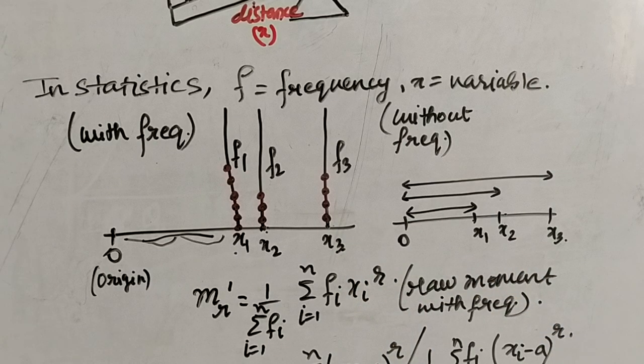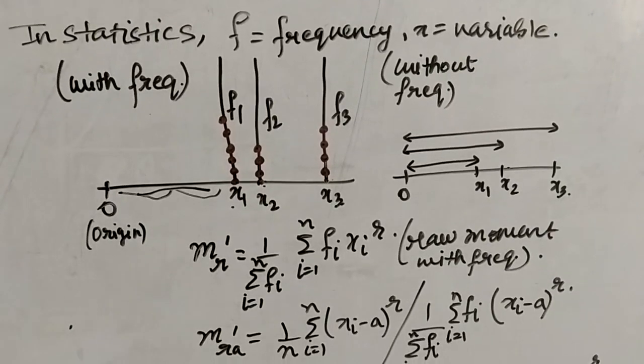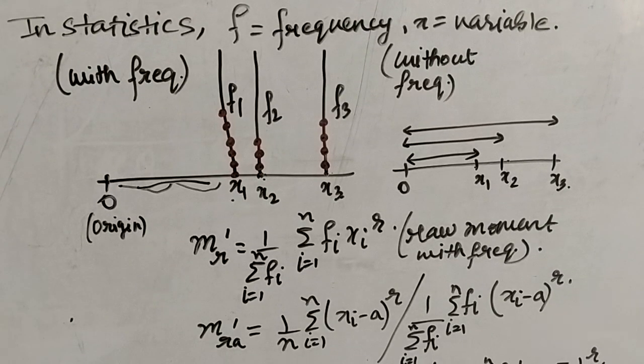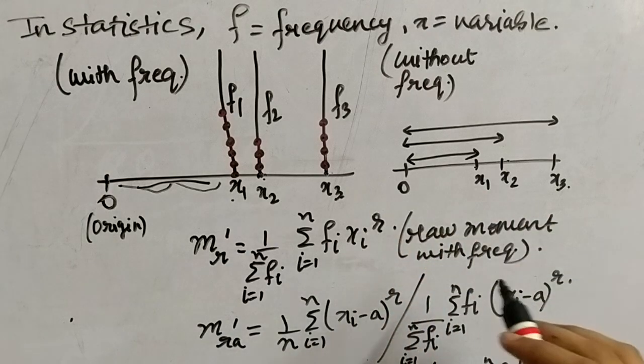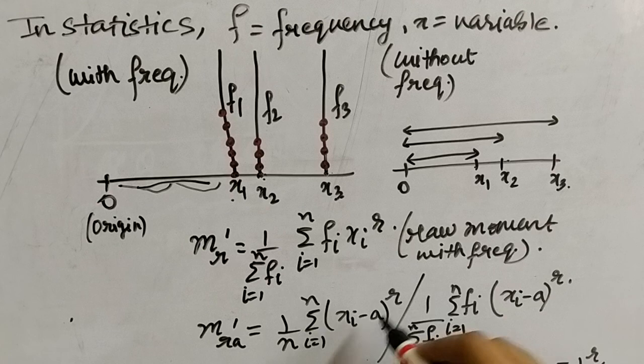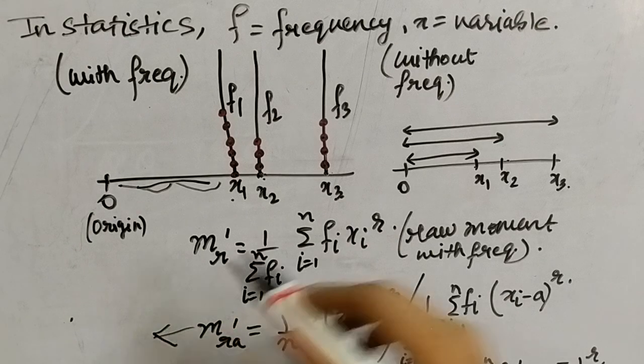Now, is it necessary that you have to find the distance of the variable from the origin? No, right? There is no compulsion. You can take the distance from any arbitrary value. In case of an arbitrary value, the formula will be modified like this. Instead of origin 0, you take any arbitrary value, and here the arbitrary value is denoted as A. So this is the formula for deriving the arbitrary moment. This is your arbitrary moment.